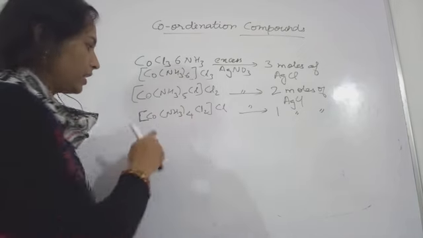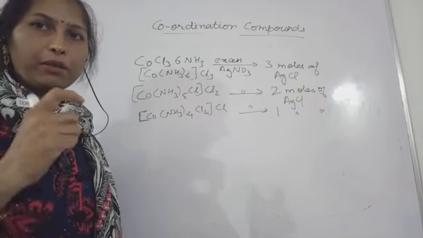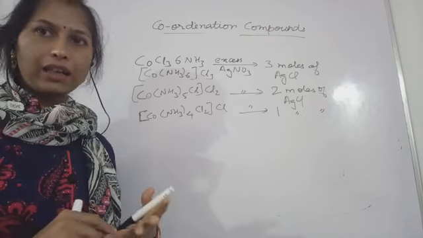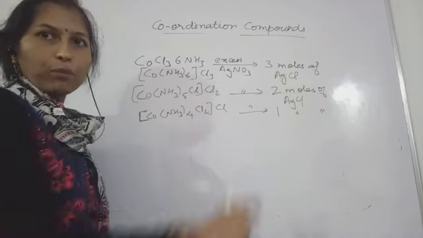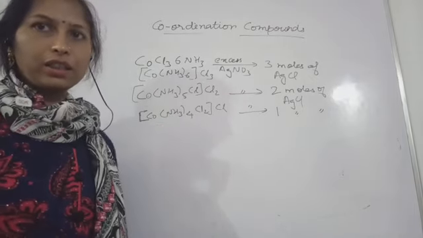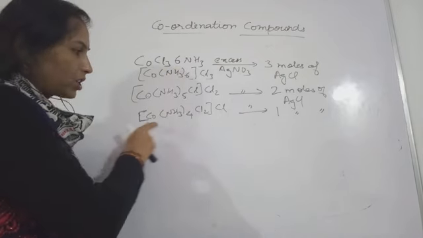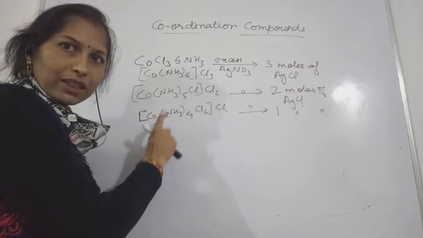In this case cobalt is the metal ion, and the metals will be transition metals only; alkaline earth metals and alkali metals do not participate in this complex formation. This kind of bond is called a coordinate bond, and these are the coordination compounds, or complexes, because of the complexity.